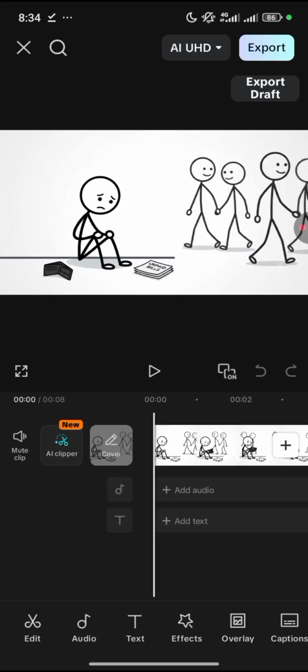So this is how you are able to generate viral AI Stickman videos.